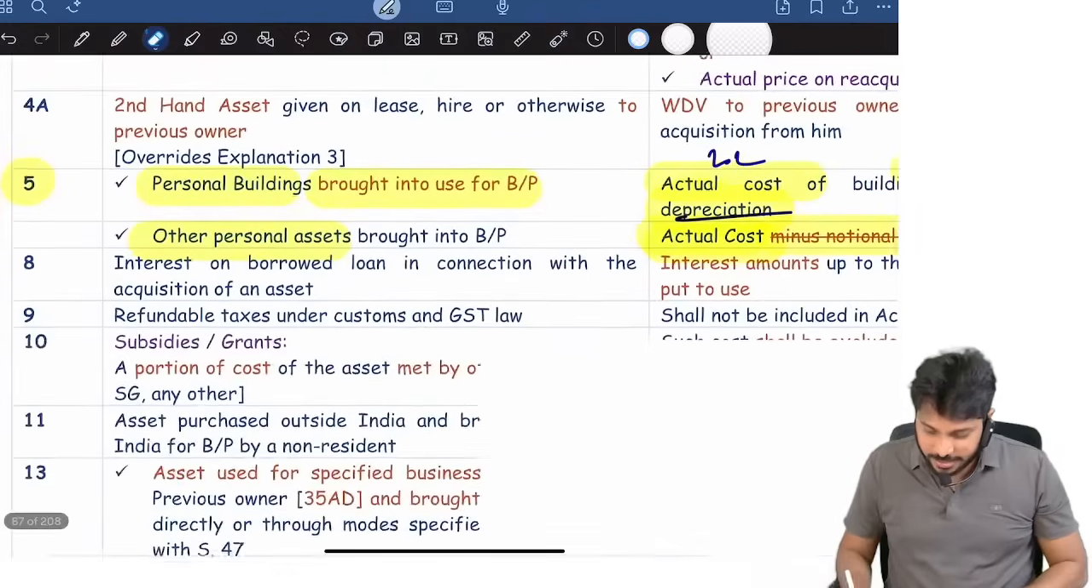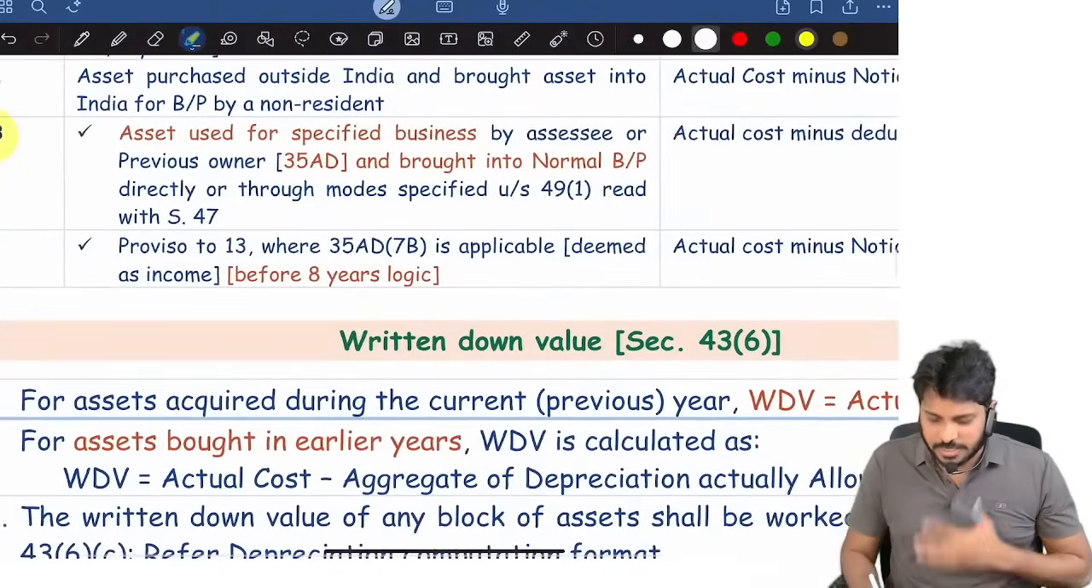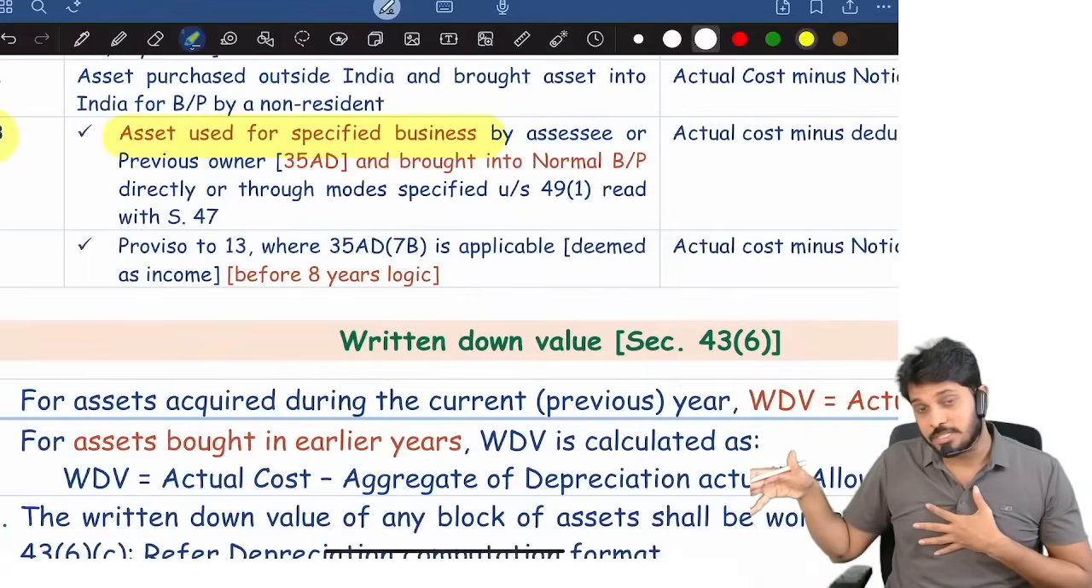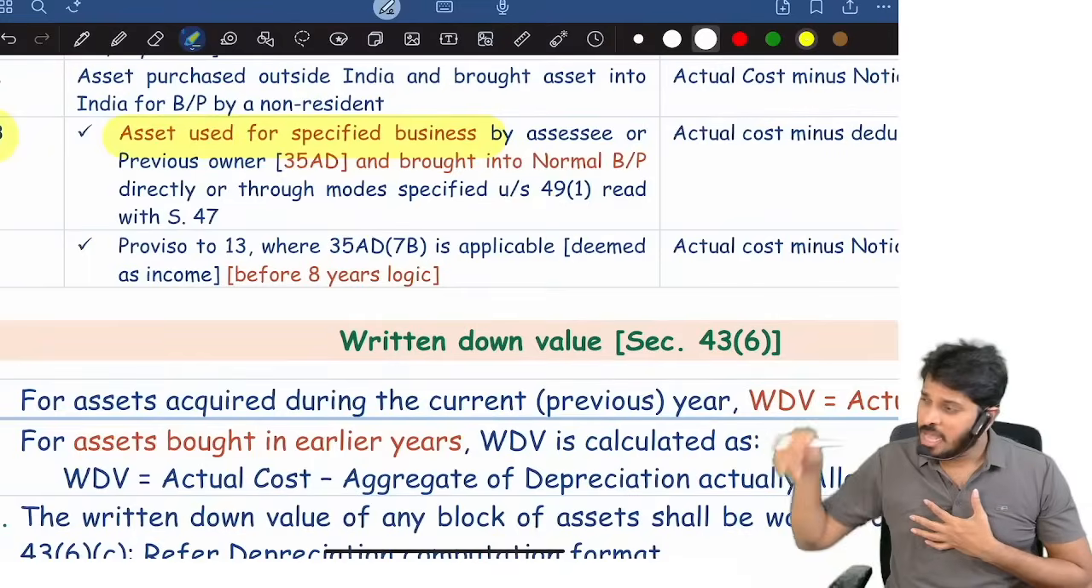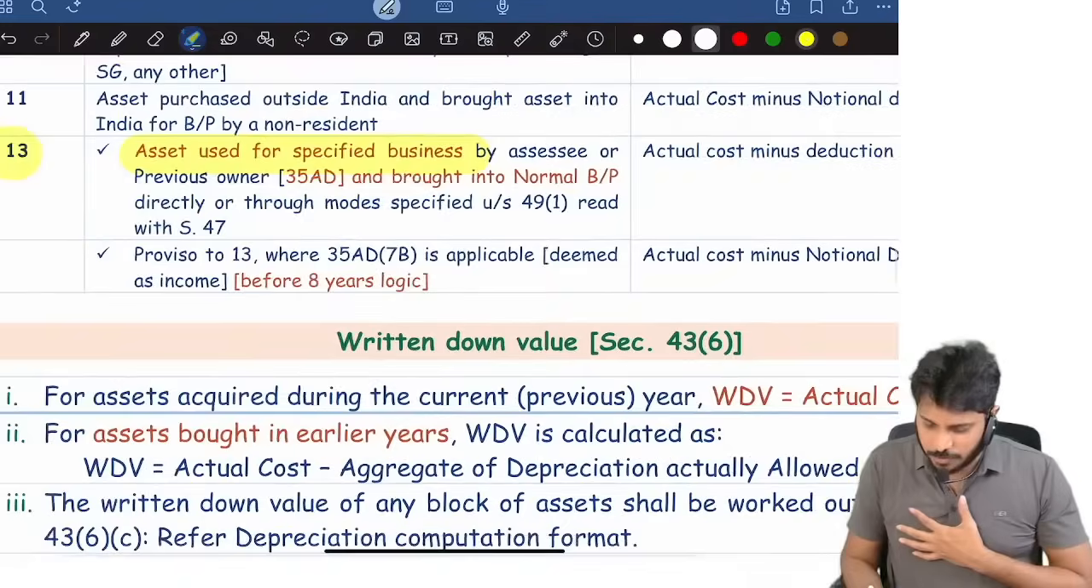Explanation 13 is also very good. For example, I purchased an asset for my specified business. There were 14 specified businesses. For a specified business, I purchased some asset, and from that business, I'm bringing it to my normal business.